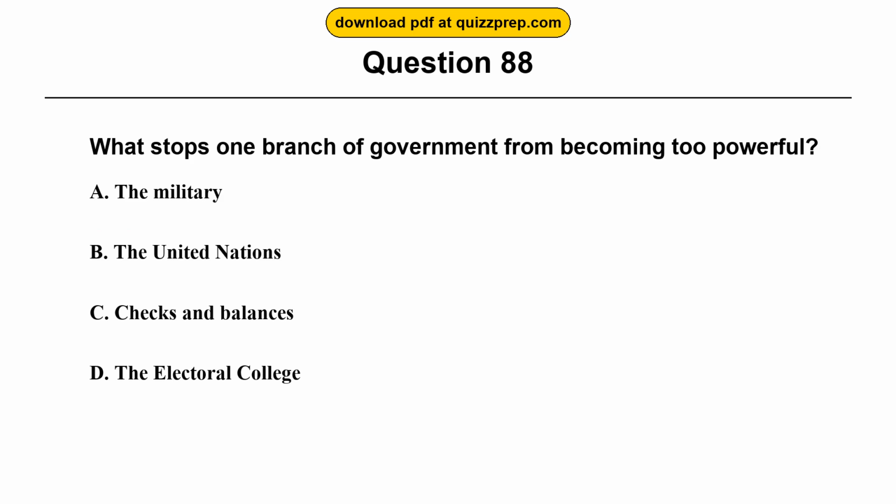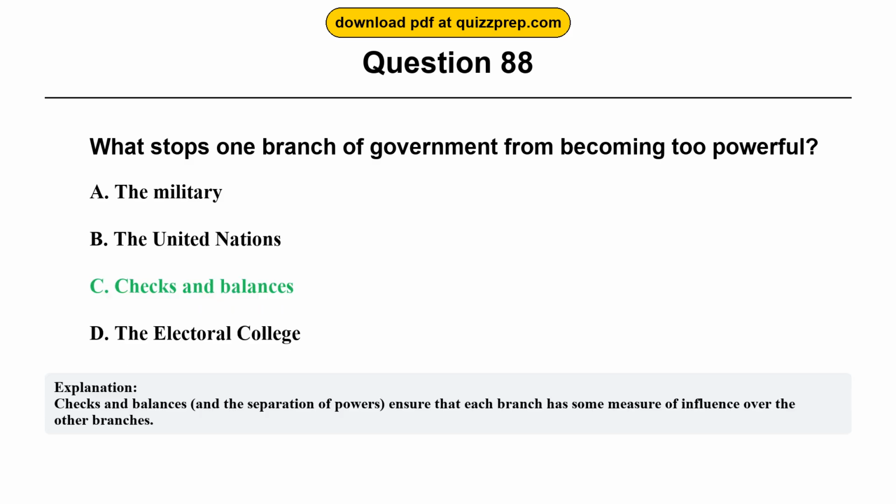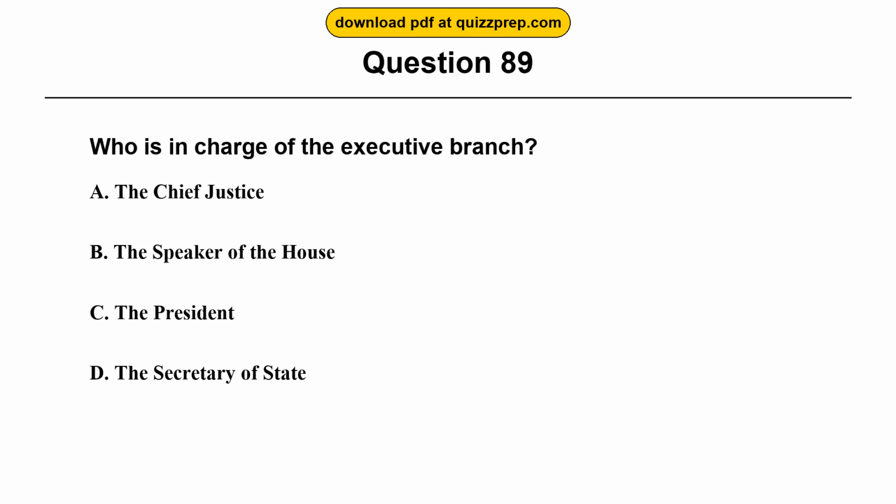Option A, the military. Option B, the United Nations. Option C, checks and balances. Option D, the Electoral College. The correct answer is option C, checks and balances. Checks and balances, and the separation of powers, ensure that each branch has some measure of influence over the other branches.